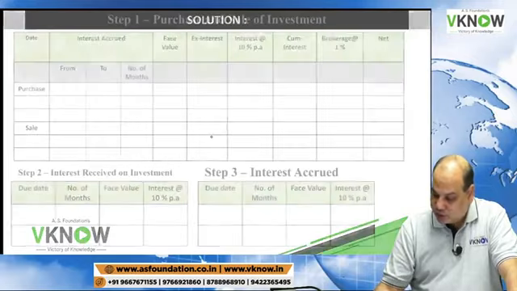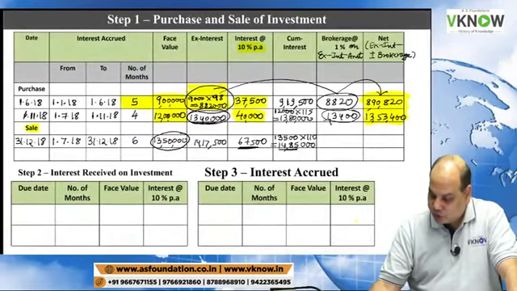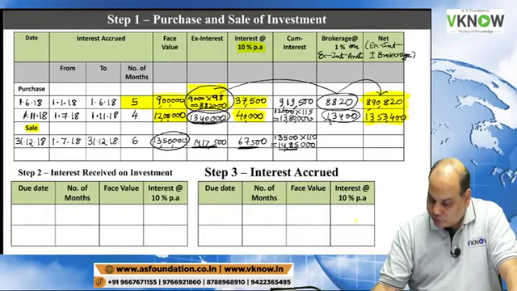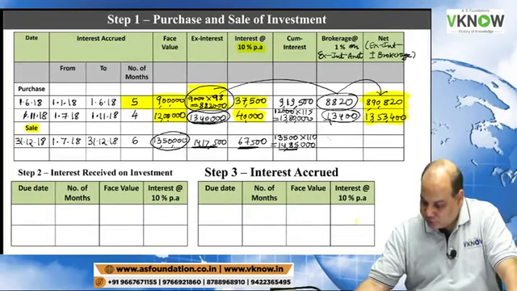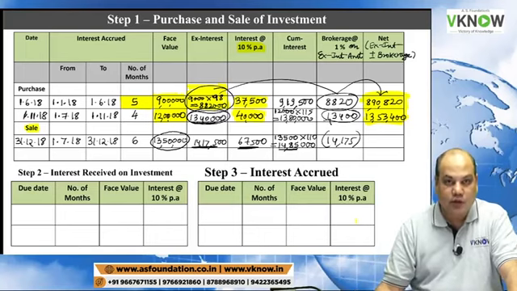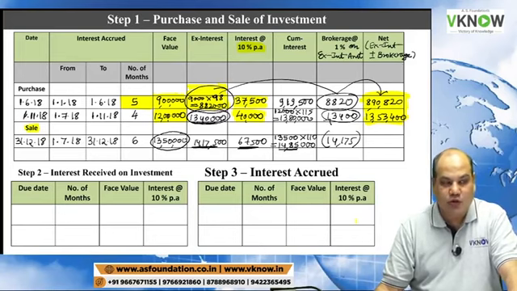Take brokerage 1% on that, brokerage on ex-interest amount. So ex-interest amount 14,17,500, brokerage will be (14,175) in bracket. Sir, why in bracket? Because we are going to pay brokerage on sale also.